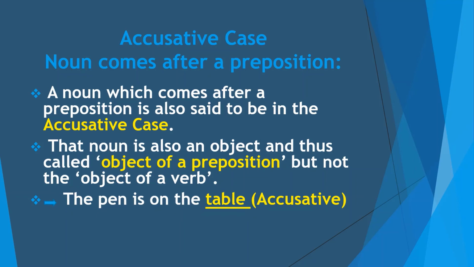Here is the example. The pen is on the table. Now, in this example, table is a noun, and it is the object of the preposition on. So this noun table is also in accusative case.